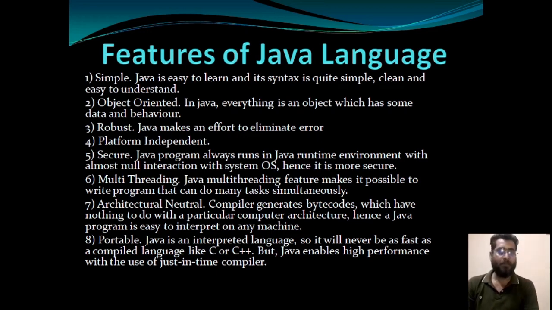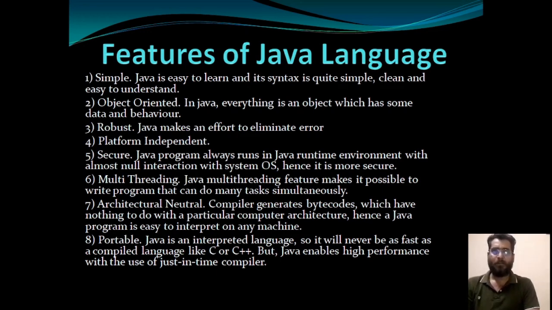It is platform independent because the byte codes are easily understood by any operating system. So the Java language is known as platform independent. आपने सोर्स कोड को किसी अलग ऑपरेटिंग सिस्टम पे बनाया, उसको कंपाइल किया एंड ड्यूरिंग कंपाइलेशन सोर्स कोड विल कन्वर्ट इनटू द बाइट कोड, और उन बाइट कोड को कोई भी ऑपरेटिंग सिस्टम इजीली समझ सकता है. सो इट इज प्लेटफॉर्म इंडिपेंडेंट. It is a secure programming language, multi-threaded programming language, and many more features of Java programming language.